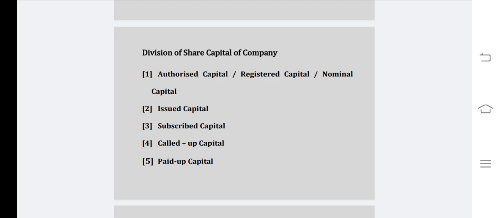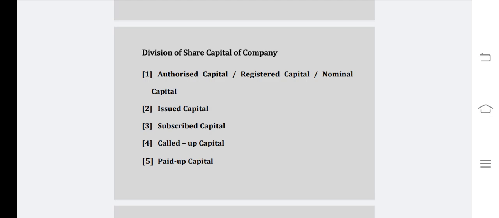As this is the amount of share capital which is registered with the register of companies, it is called registered capital or nominal capital. Example, X company has registered with the register of companies for 1000 shares at the rate of 100 rupees each. Then these 1000 shares at the rate of 100 rupees each is called authorized capital.